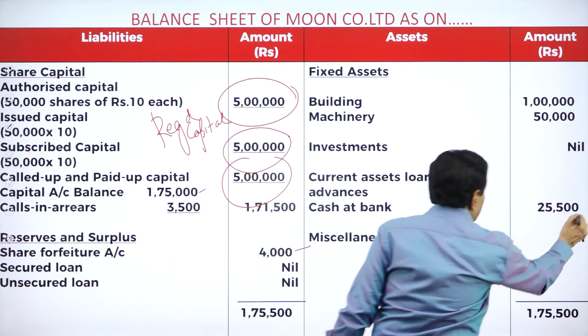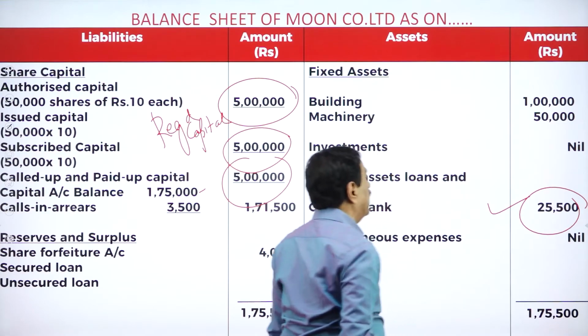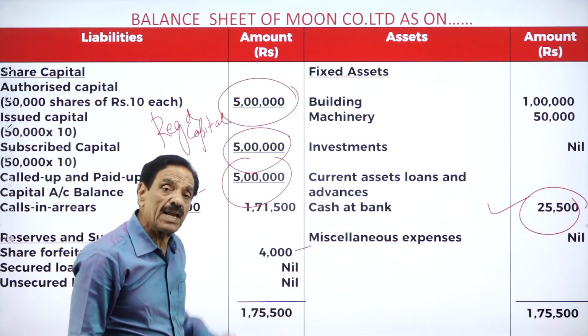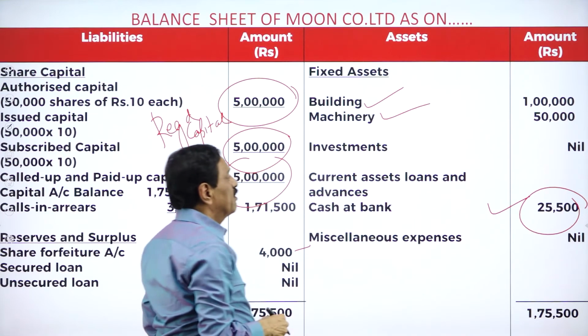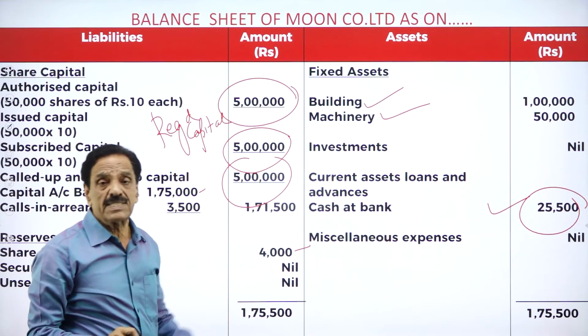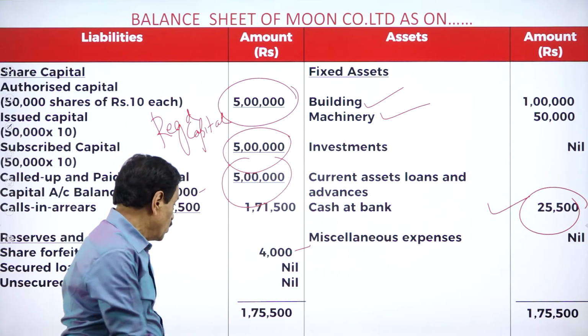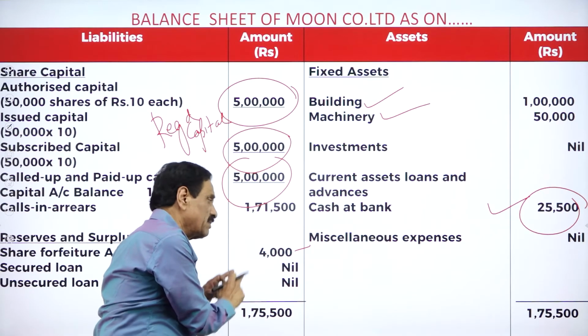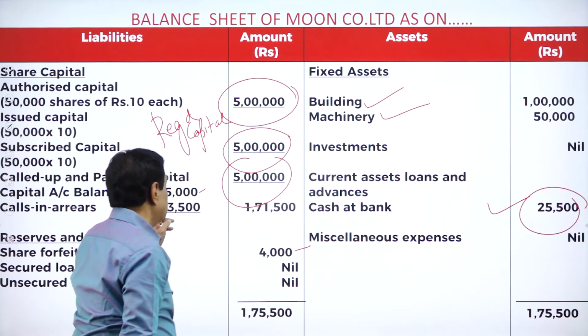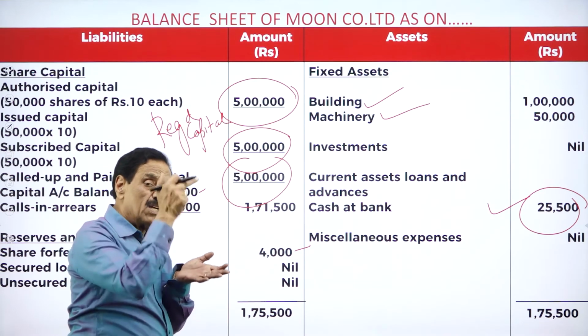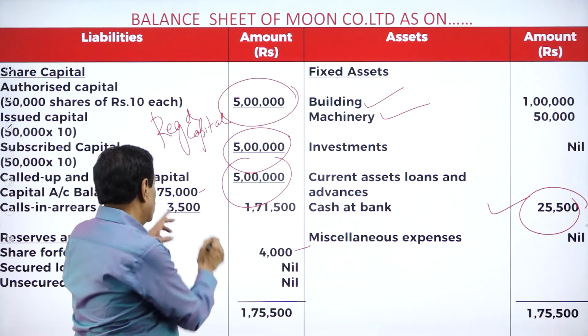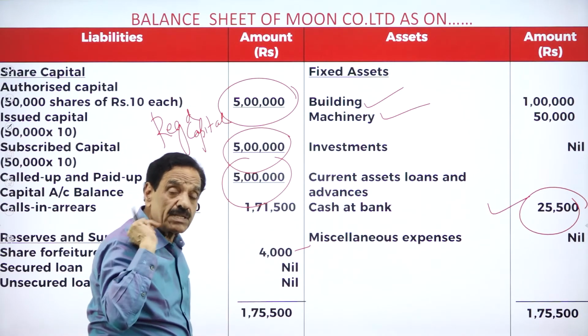You prepare the balance sheet. Cash at bank, how much will come? 25,500. How much is the building purchase? 1 lakh, which is a fixed asset. Building is a fixed asset. Machinery is a fixed asset, no investment. Whereas cash at bank is a current asset. So it will tally for 1,75,500. It contains 1 lakh of the building, 50,000 of the machinery, 25,500 from the public. Totally 1,75,500. How much calls in arrears?